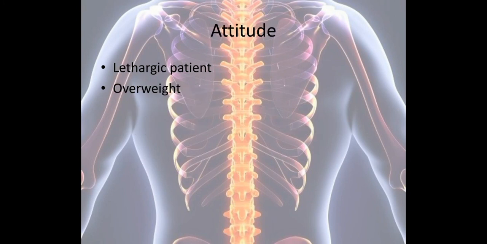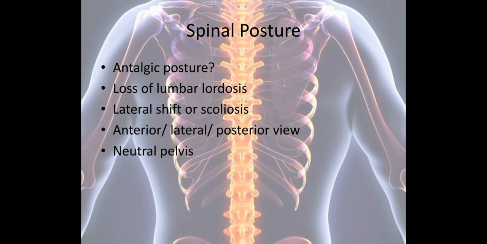Next, we have to observe the attitude of the patient, the overall appearance: whether the patient appears tense, bored, lethargic, healthy looking or overweight. Next, we have to observe the spinal posture. Whether the patient has an antalgic posture, and whether loss of lumbar lordosis is present or not. We all know that lumbar lordosis is present in the lumbar spine. If there is loss of lumbar lordosis, then it can indicate some pathology of the spine. So we have to note whether normal lordosis is present or it is decreased.